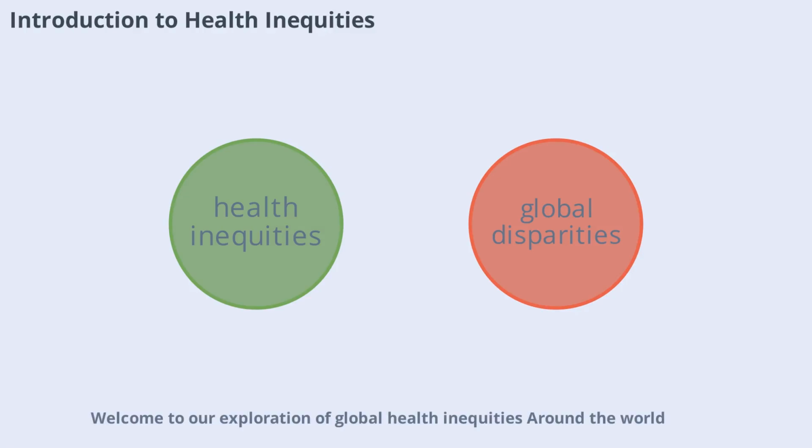Welcome to our exploration of global health inequities. Around the world, people experience vastly different health outcomes, often determined by where they live, their income, and their access to resources. These differences are not just random, they are shaped by social, economic, and political factors. In this video, we'll uncover the reasons behind these disparities and why understanding them is crucial for building a healthier,